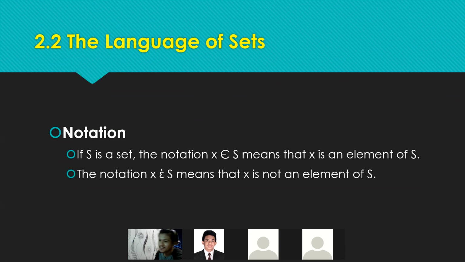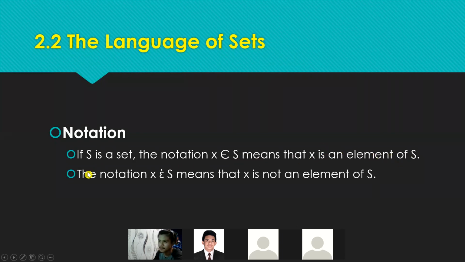Alright, so notation. So, pangalawang kailangan nyo malaman kapag dating sa language of sets is yung notation. Okay, so one example is if S is a set, okay, the notation X is an element of S, tong X na to is just a variable and then nakikita nyo yung E na to, okay, ito yung symbol ng element, okay, of set S. Alright, so para hindi magulo, kung ano yung nasa left, yun yung variable lang. So X is an element of set S. Okay, so ang pagbasa dyan, is X is an element of S or set S.